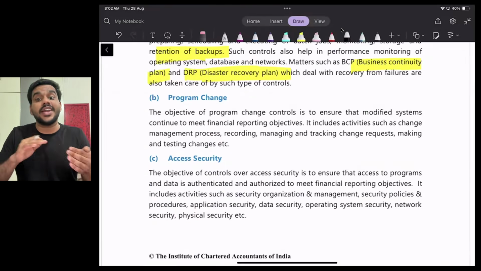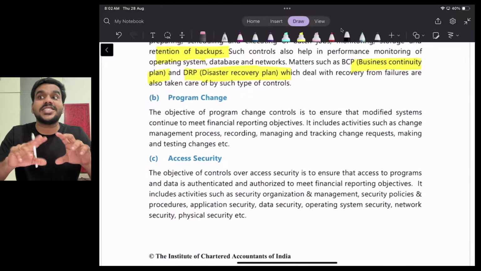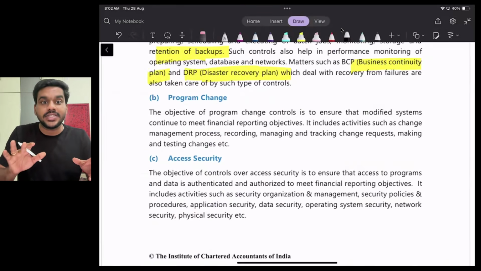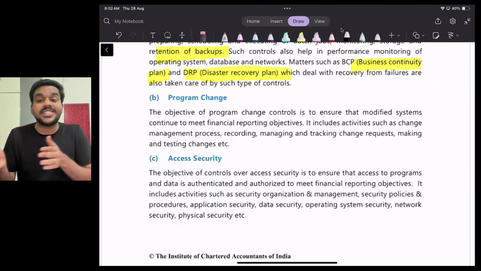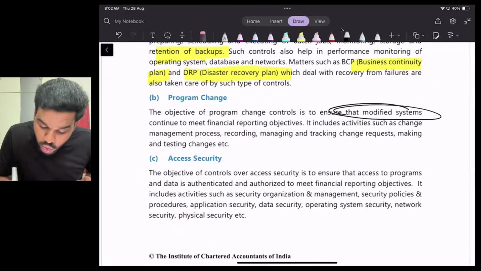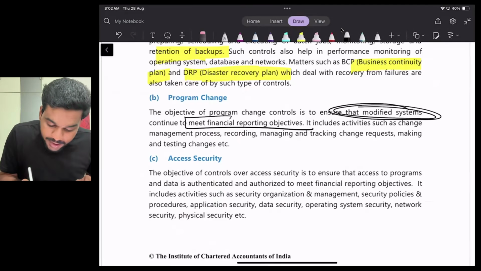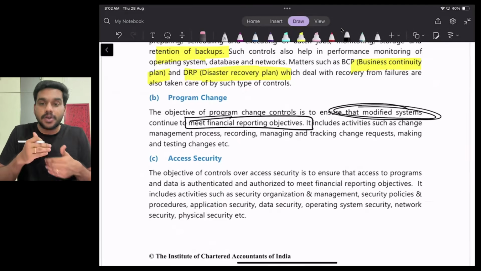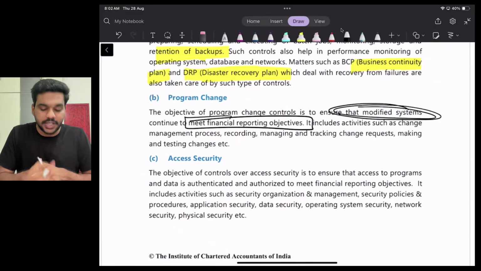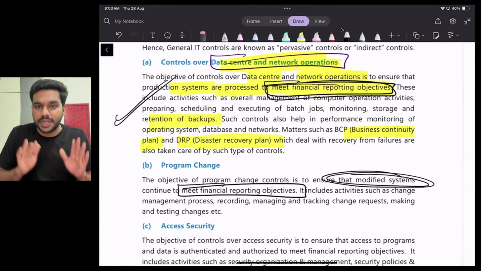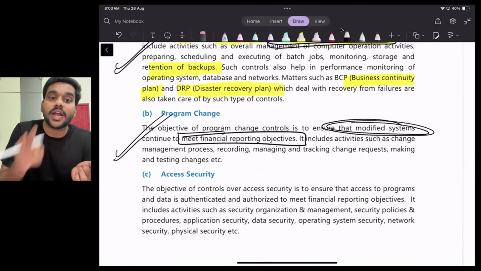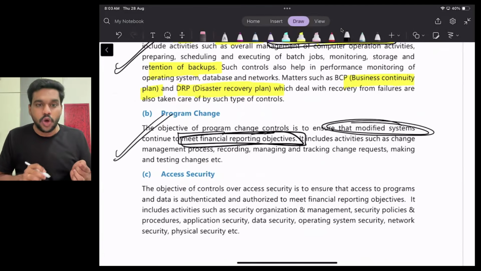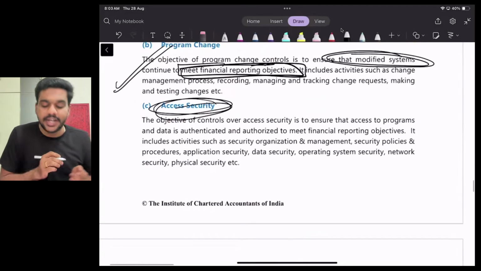Now, program change. Whenever there is a change in the program, whenever we are changing our system, we have to ensure our new system. See, I'm changing my old system and I bring a new system. Whenever there's a change in the system, I have to ensure our new system is also helping us to meet our objective. Our new system, our modified system also continues to meet our objective. So first one, our system should help us to meet our objective. Whenever there's a change in the system, our new system, our modified system should also help us to meet our financial reporting objective.